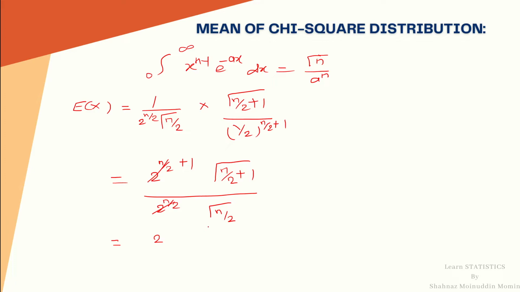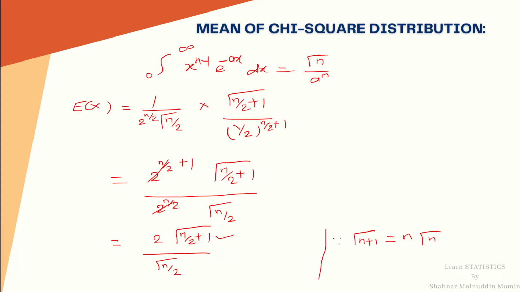gamma n upon 2 plus 1 divided by gamma n by 2. Now we reduce this gamma n by 2 plus 1 by the reduction formula: gamma n plus 1 is equal to n into gamma n, which we have discussed in earlier lectures.